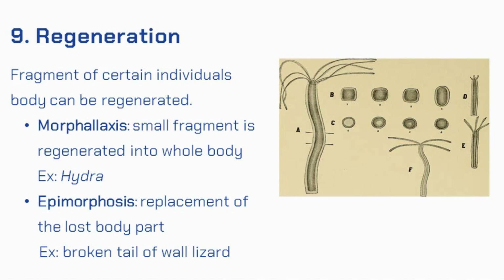There are two ways of regeneration of body parts: through morphallaxis or epimorphosis. Morphallaxis is when a small fragment is regenerated into the whole body, as we have observed in Hydra. Epimorphosis is the replacement of lost body part, as you might have seen that the broken tail of wall lizard grows back. The image here shows growth of entire body of Hydra through fragments.